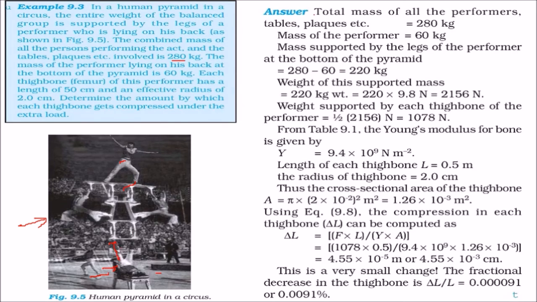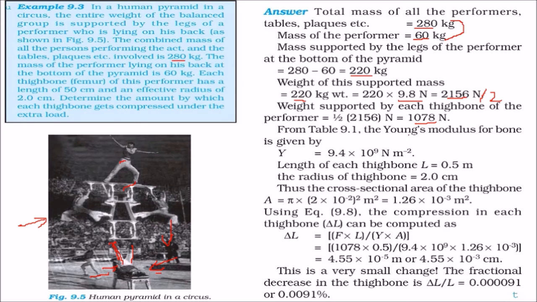The total mass of all the performers, tables and plaques is 280, mass of the performer is 60. So what is the mass supported by the legs of the performer at the bottom of the pyramid? We have to subtract these two. That is 280 minus 60, that is 220 kg. Now what is the weight of this supported mass? Because gravity is also working downwards, 220 into 9.8 gives you 2156 Newton. And the weight supported by each thigh bone, because there are two thigh bones, we have to divide it by 2. So we get 1078.